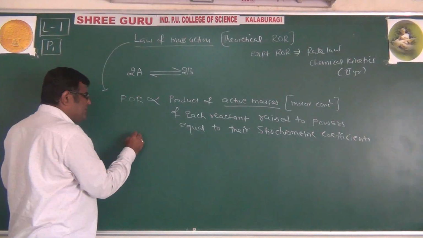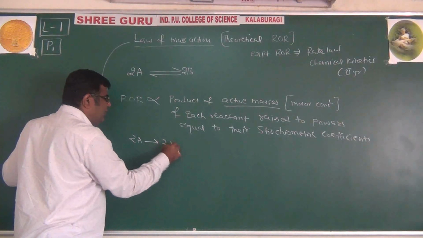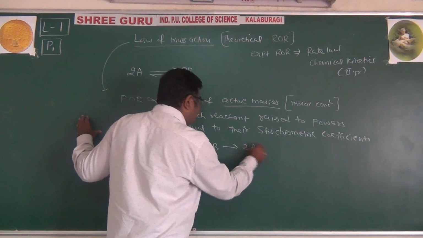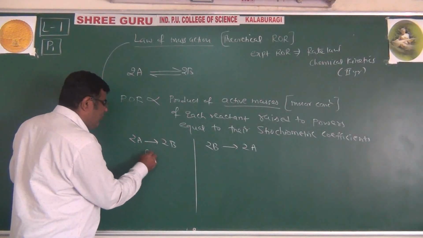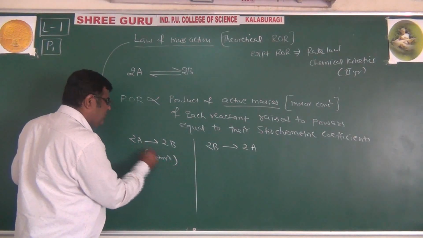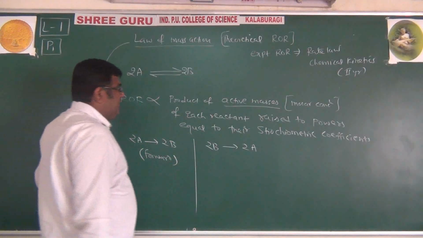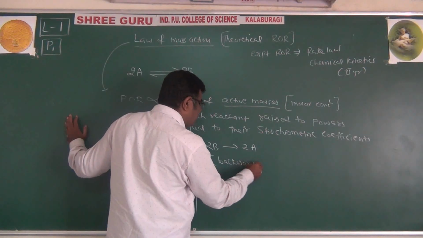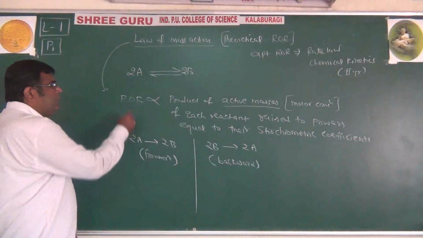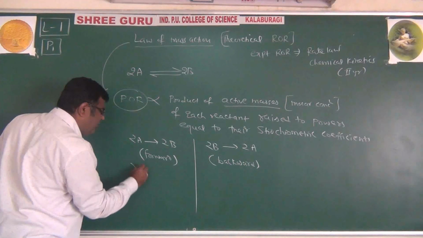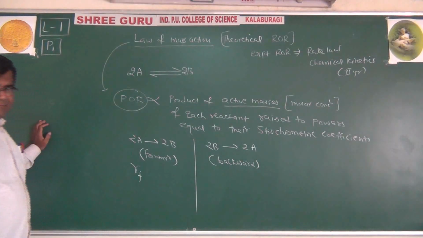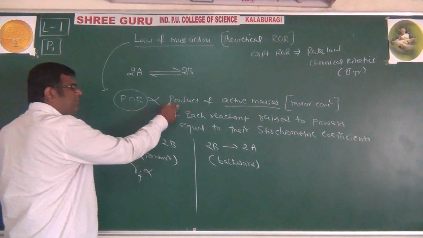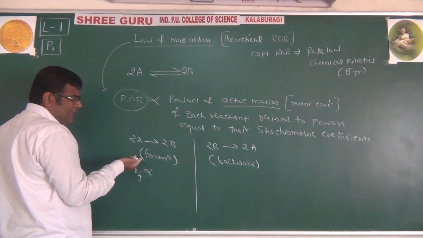For that, we will split this reaction in 2 ways: 2A gives 2B and 2B gives 2A. We call this reaction forward. It is moving from reactant to product, and this from product to reactant. So we call it backward. According to this law, rate of forward reaction, I'll write it as Rf, is directly proportional to the product, when there are more than one reactant, but here there is only one reactant.